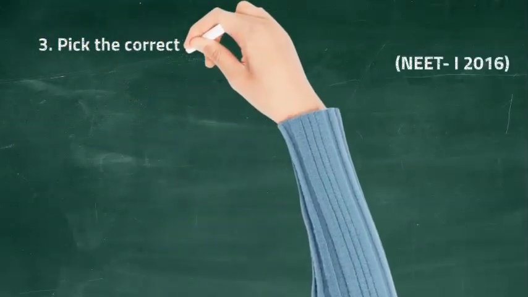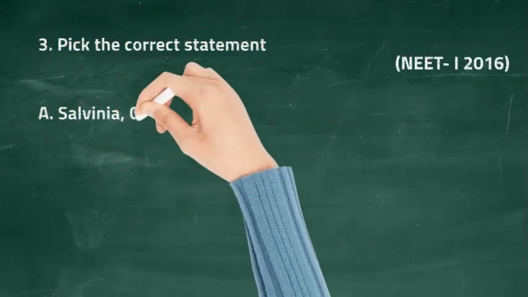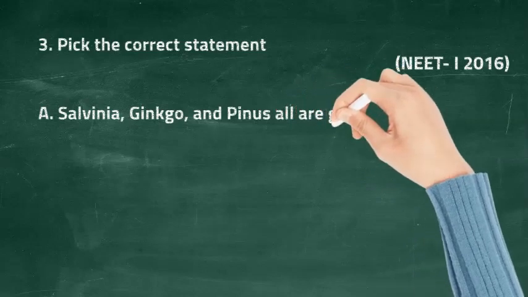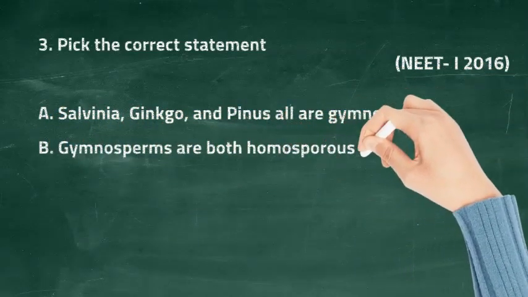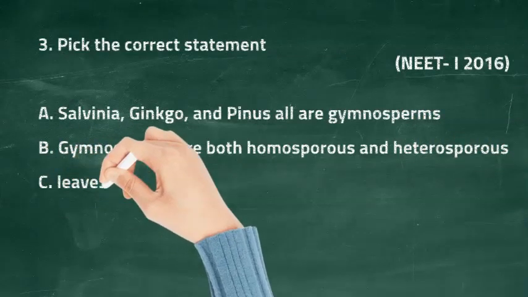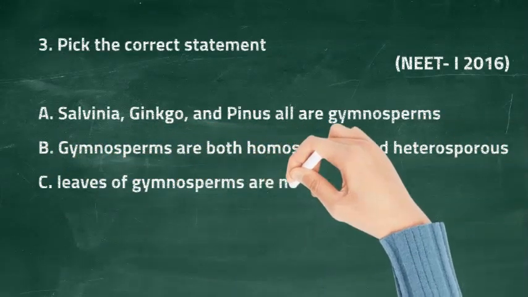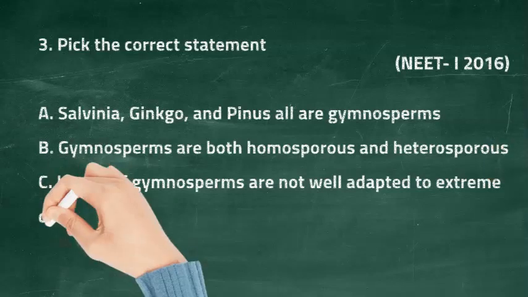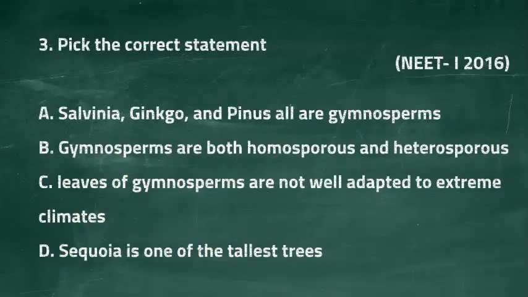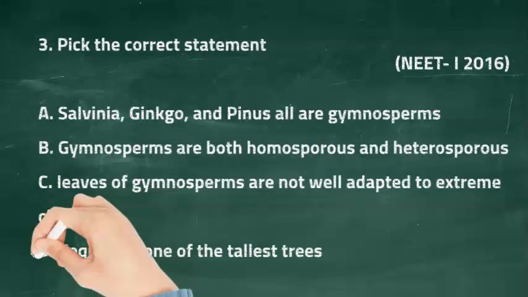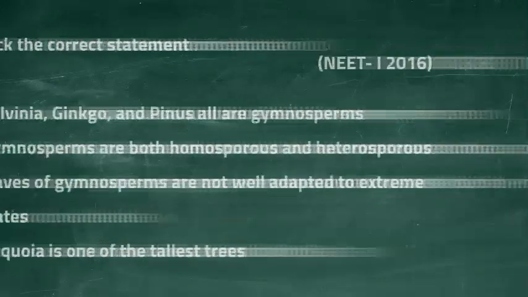Question third. Pick the correct statement. Option A is Salvinia, Ginkgo, and Pinus all are gymnosperms. Option B, gymnosperms are both homosporous and heterosporous. And option C, leaves of gymnosperms are not well adapted to extreme climates. And option D is Sequoia is one of the tallest trees. So the right answer is option D. Sequoia is one of the tallest trees.